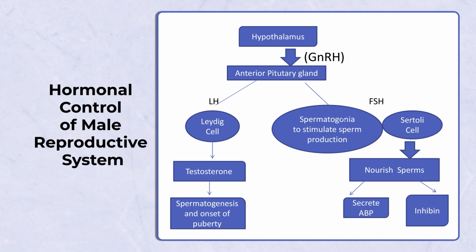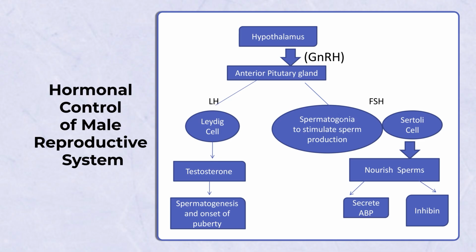This LH acts on the Leydig cells. As we all know, Leydig cells lie outside the seminiferous tubule, between the seminiferous tubules in the connective tissue. So, luteinizing hormone acts on the Leydig cells, and these Leydig cells then further secrete testosterone, that is the male androgen.